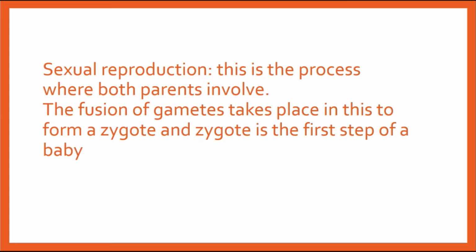Sexual reproduction is the process in which both male and female parents are involved. Then a fusion of gametes takes place. What are gametes? Let's check in the next slide. What is fusion? Fusion is nothing but mixing. Mixing of gametes takes place to form a zygote. What is a zygote? Let's check in the next slide. The zygote will be the first step of a baby. Let's see what gametes are.